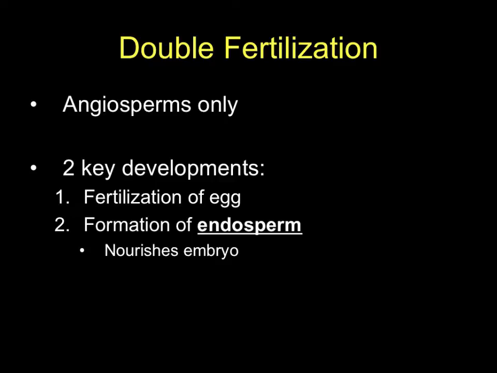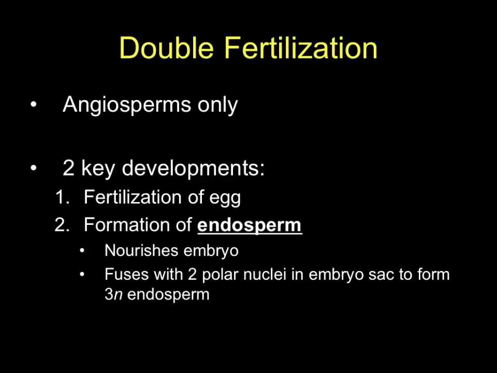And what that does, the endosperm actually becomes the nutritional reserve for the embryo as it's developing. It's like an energy reserve for the embryo as it develops. So sperm cell plus 2 polar nuclei equals triploid endosperm. All right, so now we have a new kind of a structure that we haven't seen before, and really no other organisms except for the angiosperms do this.